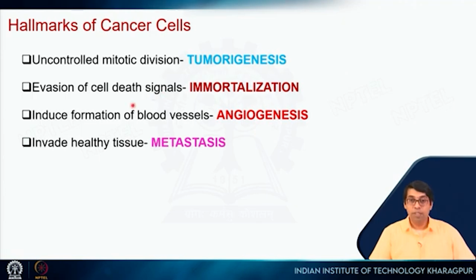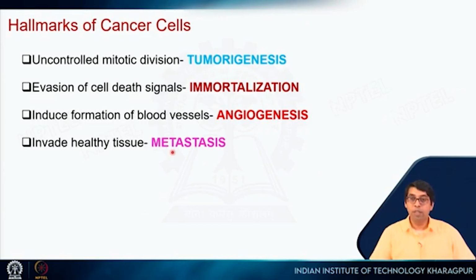Now, since the tumor is formed, it will need nutrition, so it will need the formation of blood vessels. These cells will induce formation of blood vessels so that they can get nutrients and oxygen and all these other materials to divide faster, which is called angiogenesis. And finally, they will break open the tissue, damage the tissue, and invade into other places, which is metastasis.